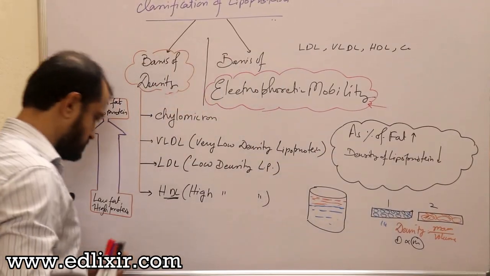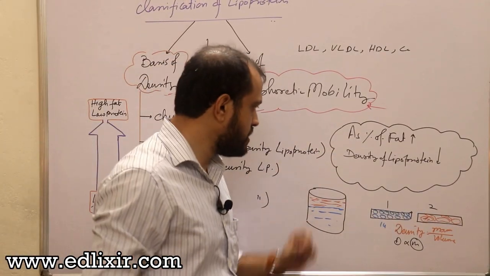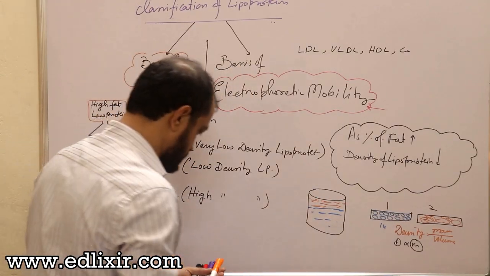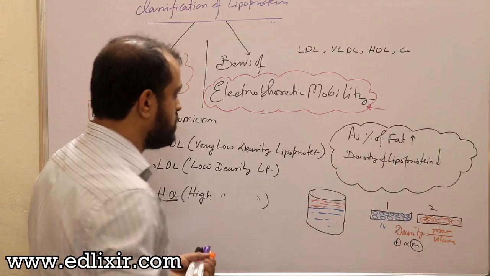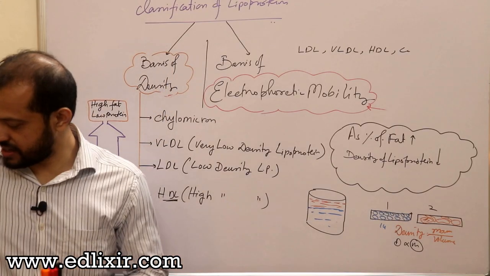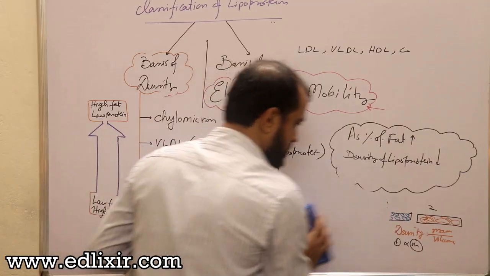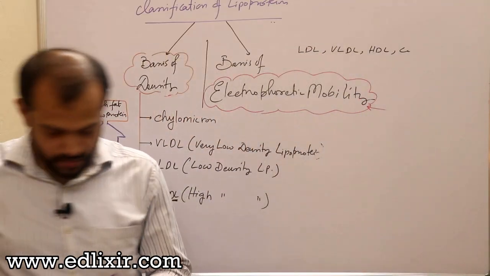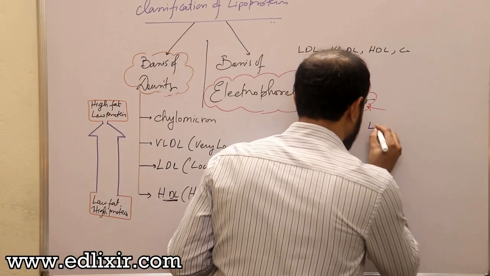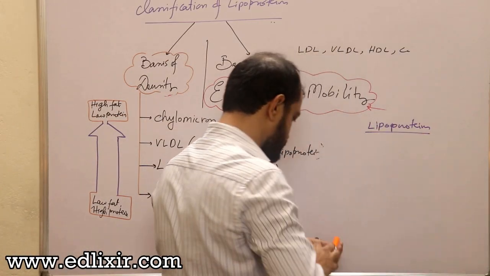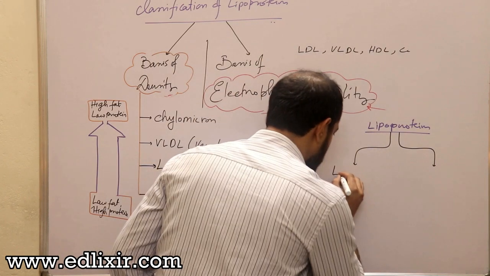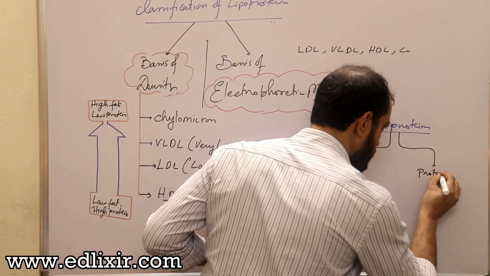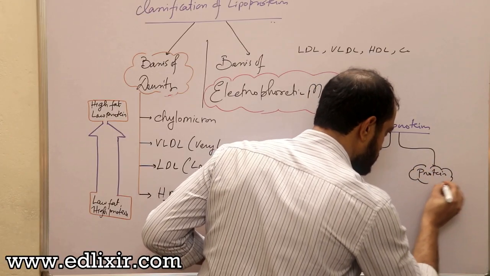A very important point you need to understand is, what about protein? Now listen, lipoproteins are actually made up of two things mainly, that is lipids and proteins, right?